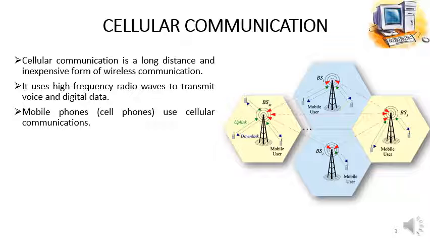Just because of this division of area into different cells, this type of communication network is called a cellular network, and the device that we use to communicate with each other, our mobile phone, is called a cell phone.